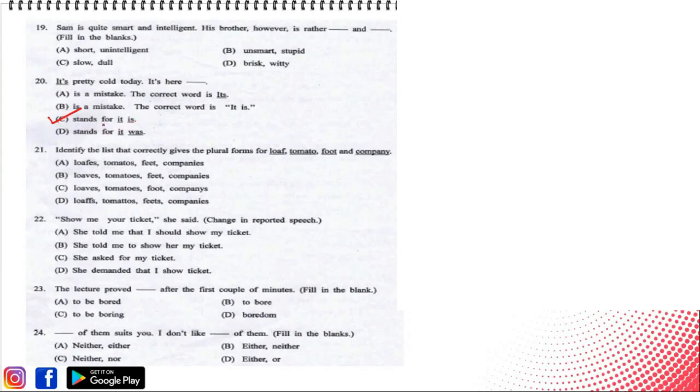It's stands for it is. It was नहीं होता और ये mistake भी नहीं है. It is लिखना और it's लिखना same है, so it is not a mistake. So option C stands true here among all the options.